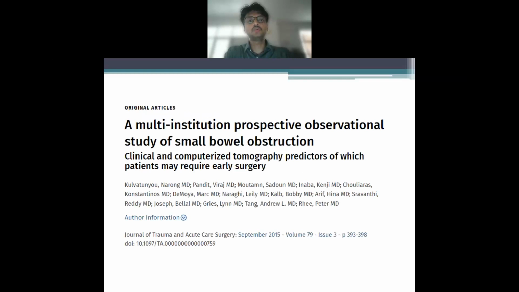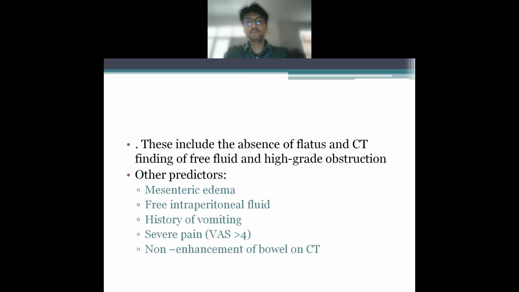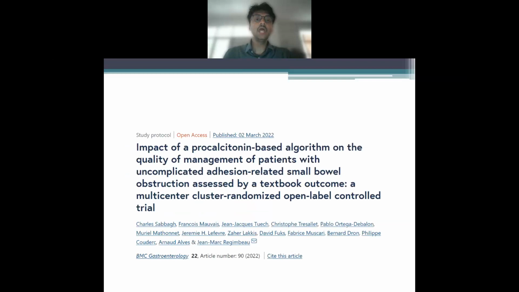Now, this study was done to find out the predictors for non-operative management in small bowel obstruction. And what they found is that these are the predictors in which you cannot wait for non-operative management. For example, if the patient is having mesenteric edema, extensive free intraperitoneal fluid, a history of vomiting, severe pain with a VAS score more than 4, or non-enhancement of bowel wall on CT. So, if there are any signs of complicated intestinal obstruction, you need not wait for non-operative management. You directly go ahead and do an operative management.